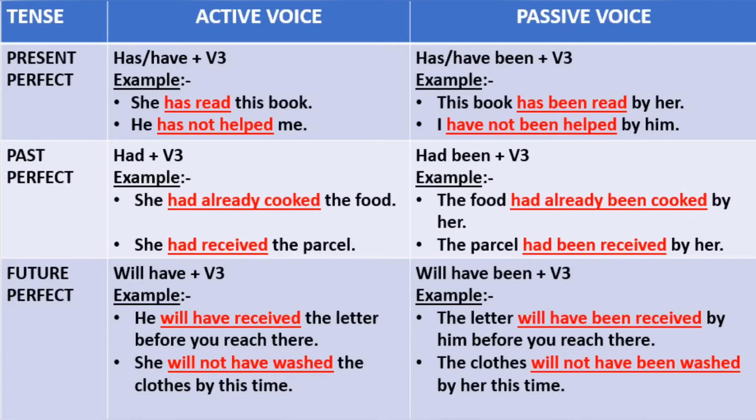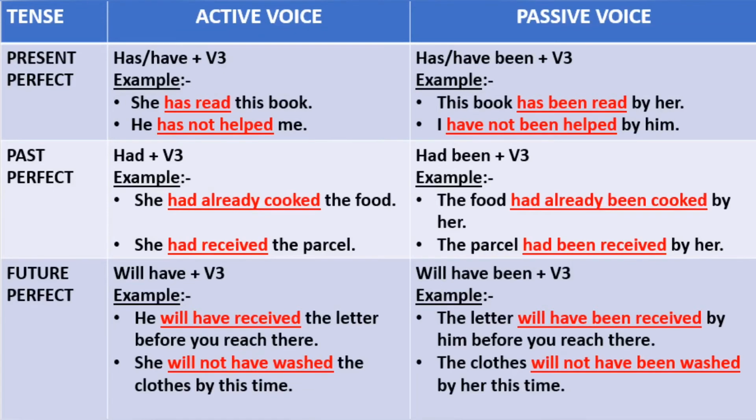Now look at the examples. She had already cooked the food. So in this sentence, she is the subject, had already cooked is the verb tense, and the food is the object. So in passive voice, this sentence will be the food had already been cooked by her. Next, she had received the parcels. She is the subject, had received is the verb tense, and the parcel is the object. In passive voice, the sentence will be the parcel had been received by her.